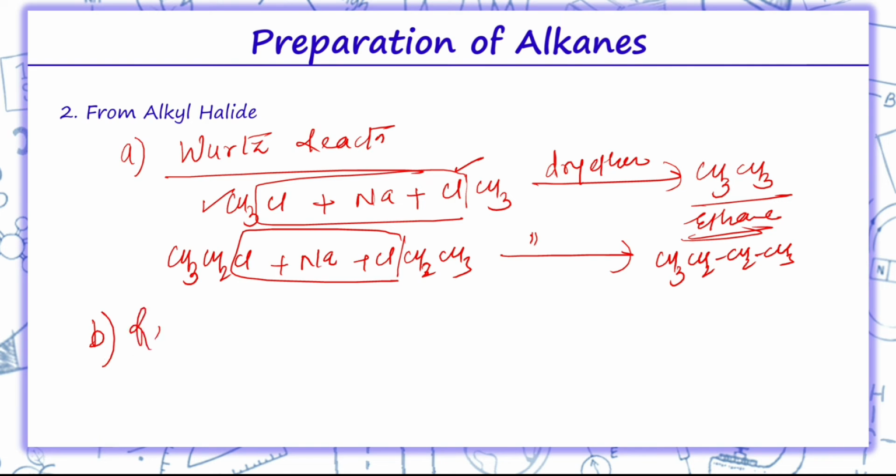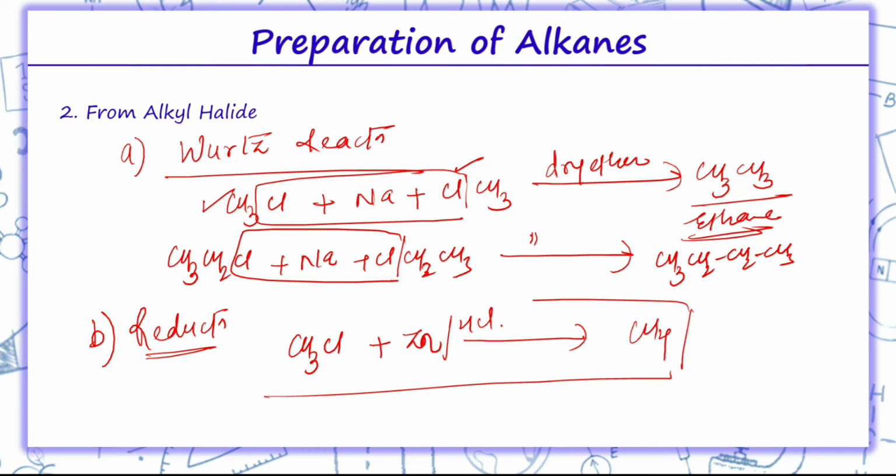The second is reduction of alkyl halide. We will take over here CH3Cl plus zinc. With the help of zinc only will reduce. So this zinc will perform reduction with HCl. So thus we will get over here methane of the same carbon. In Wurtz reaction, if we are taking 1 carbon of alkyl halide, so 2 carbons of alkane will be prepared. But in reduction, the same number of carbon will be prepared in the product.